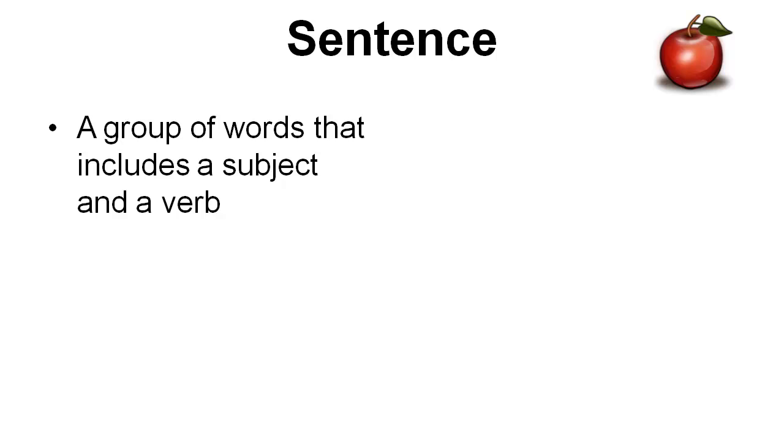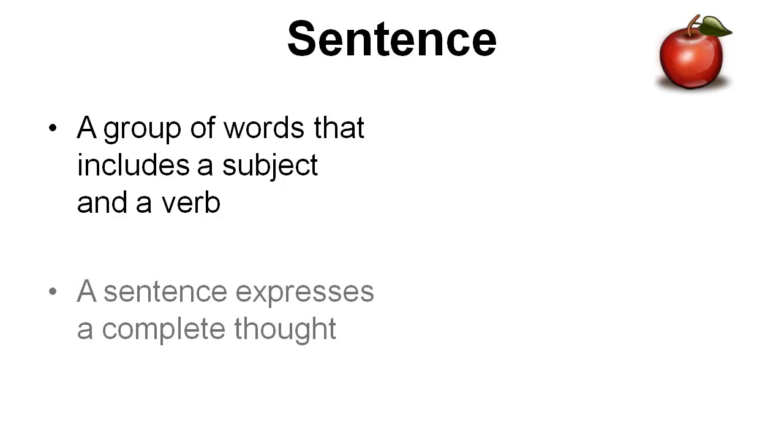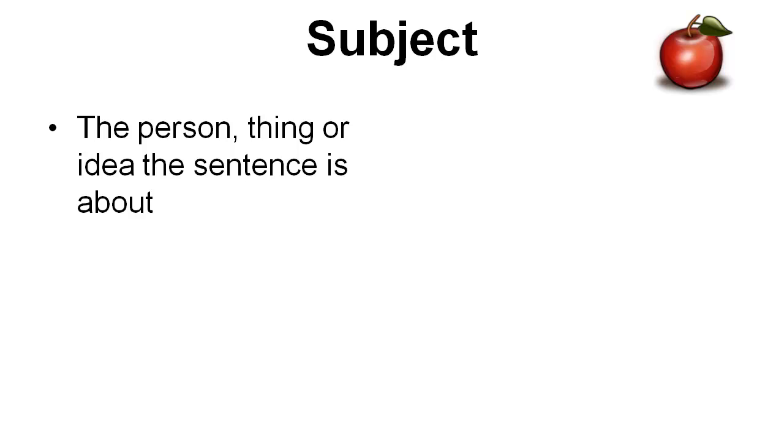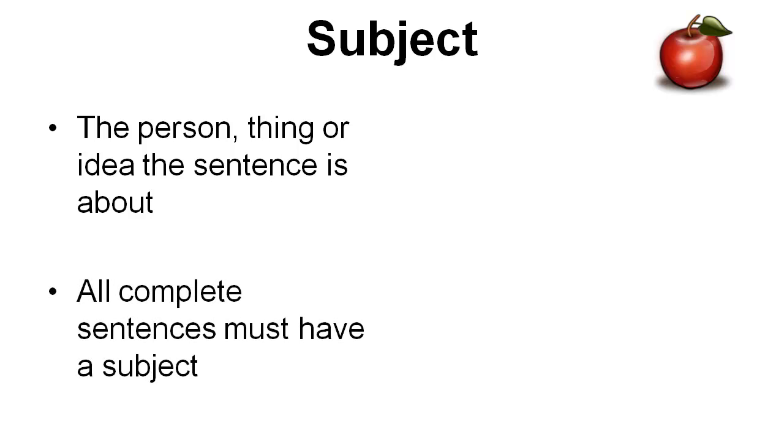A sentence. Oh, we know this. A group of words that includes a subject and a verb, and that does what? Expresses a complete thought. Absolutely. The night janitor emptied the trash cans and set the alarm. An example of a complete sentence. The subject is highly critical to the sentence, is it not? It is the person, thing, or idea that the sentence is about. All complete sentences must have a subject.